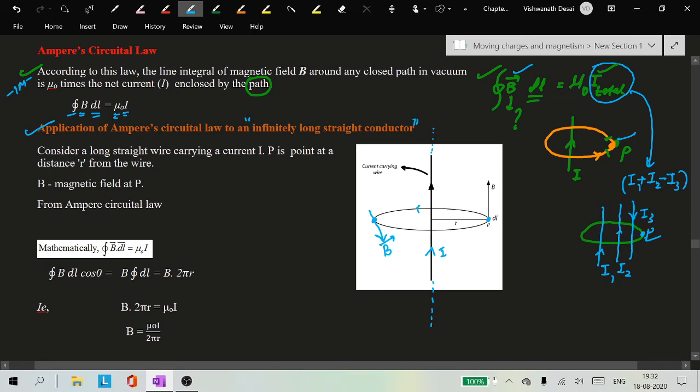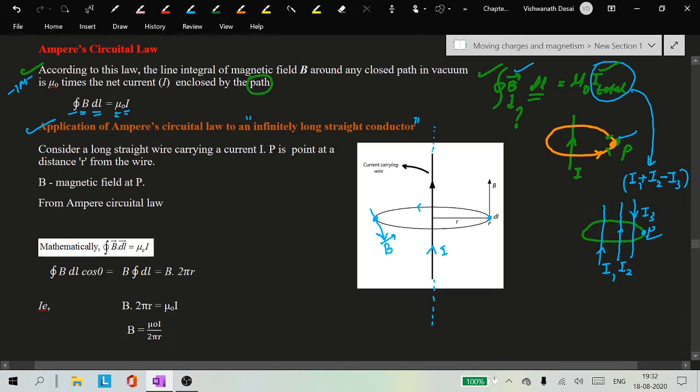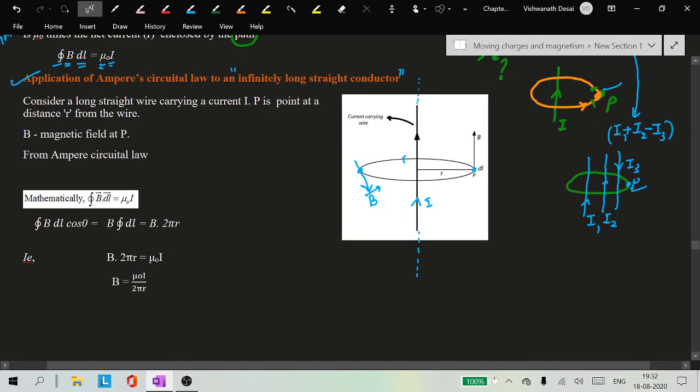Now let me consider the mathematical equation of Ampere circuital law. According to Ampere circuital law, the line integral of B dot dl is equal to mu naught I. So what is B dot dl? B dot dl is equal to B dl cos theta, where theta is the angle between B and dl.